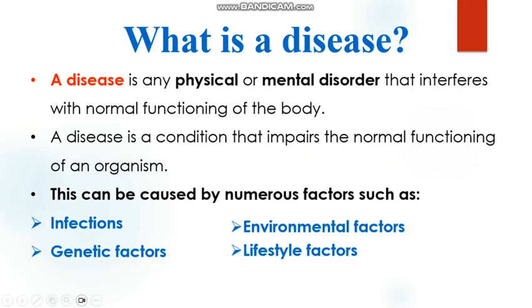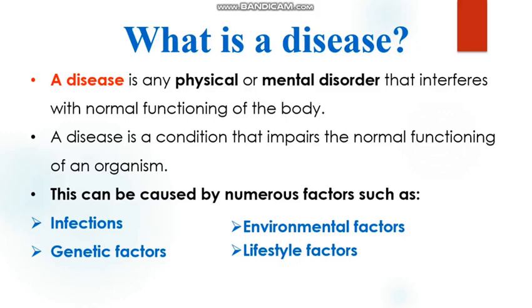Environmental factors can also contribute to diseases: if someone is exposed to harmful substances or conditions in the environment, he or she can become sick. Lifestyle factors can include poor diet, lack of exercise, or unhealthy habits. These can also contribute to a disease. I hope it's clear.